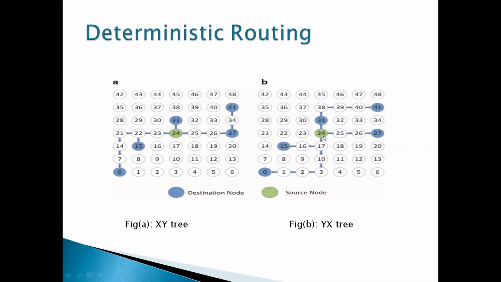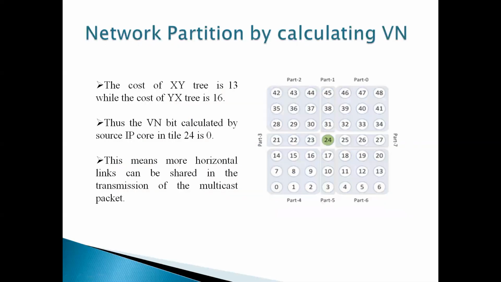This 24 is called the source node, and 31, 41, 27 are the destination nodes. If I want to go to 41, I have to go initially in the Y direction and then the X direction. For 15, I have to go in the Y direction and then the X direction. This is nothing but the YX tree. We can't combine them in one tree. Either we have to decide on the XY tree or the YX tree. We can't combine both. So, depending on the cost of the XY and YX trees, we'll divide the network into different parts. This is the virtual network. Here we divided it into 8 parts.